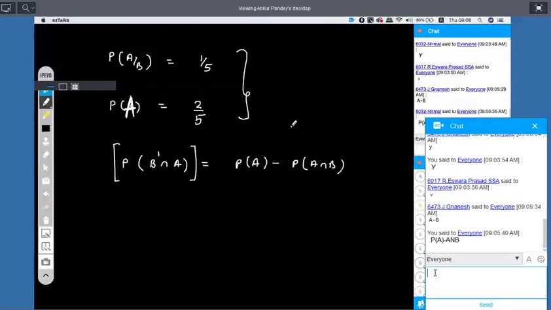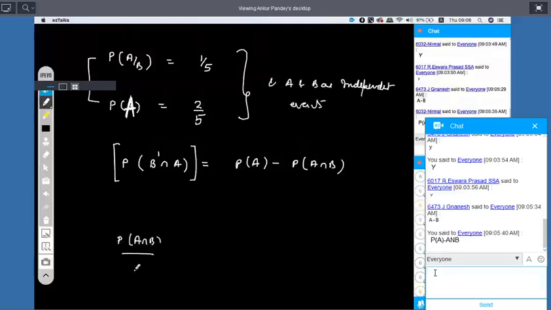A and B are in. So you will be like, अब तो lottery लगी. Why? Because this is given P of A intersection B upon P of B is equal to 1 by 5. This numerator is nothing but P of B into 2 by 5. Yes or no? Upon 1 by 5.